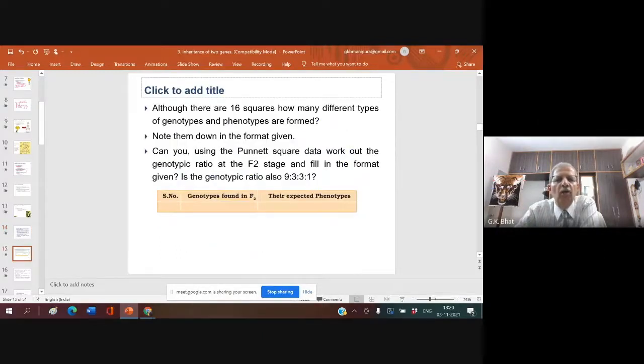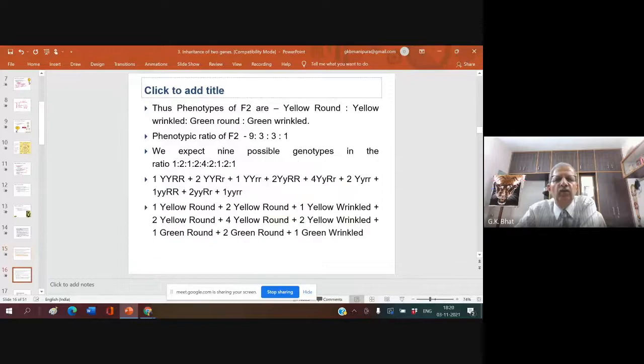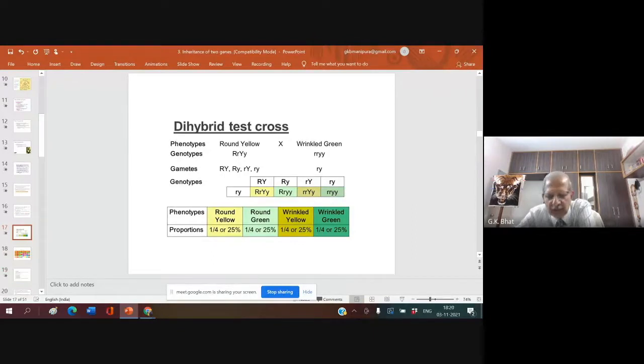Now, this is what I already told you. We shall take up the dihybrid test cross. What is a dihybrid test cross? When a dihybrid F1 is crossed back with the double recessive parent, it is known as a dihybrid test cross.